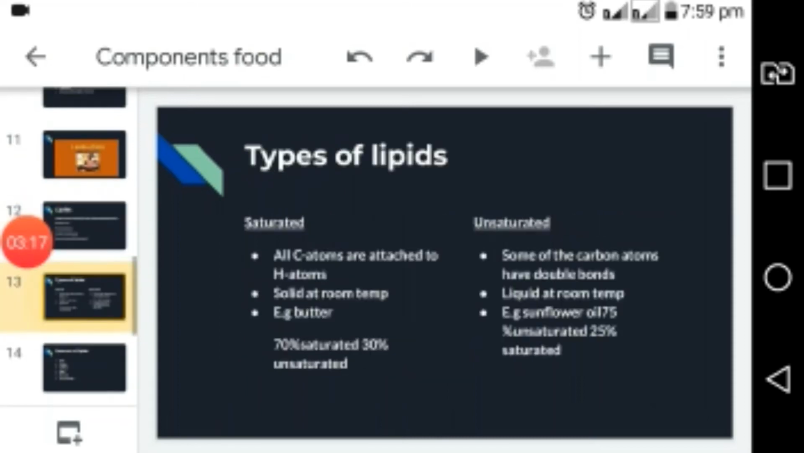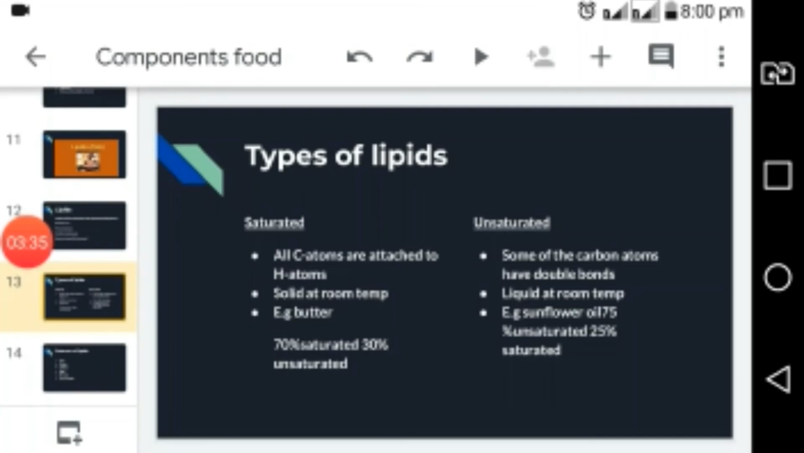Now if we talk about types of lipids, then there are two types of lipids, that is saturated and unsaturated lipids. Saturated ones, all the carbon atoms are bound by hydrogen atoms. No carbon atom is free. They are solid at room temperature, for example butter.